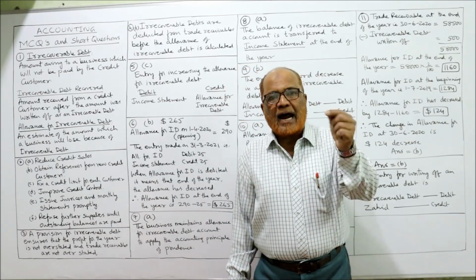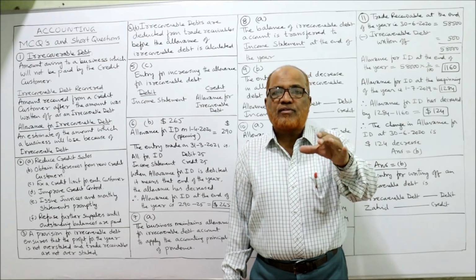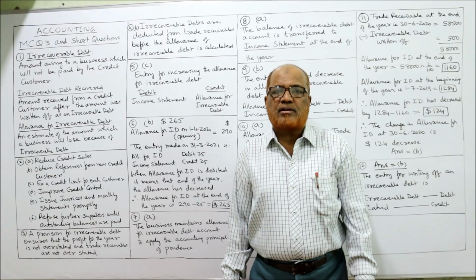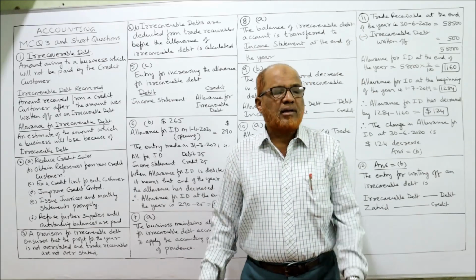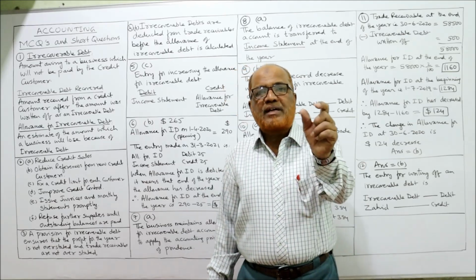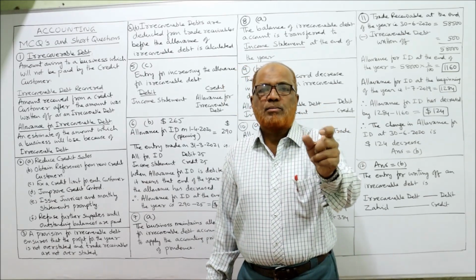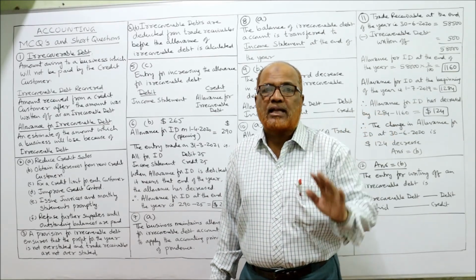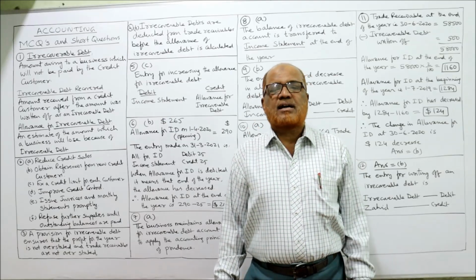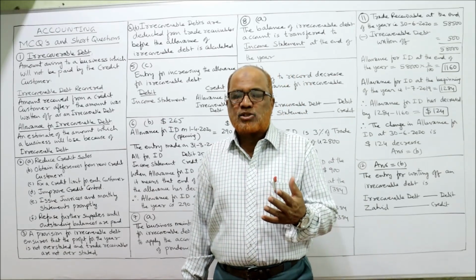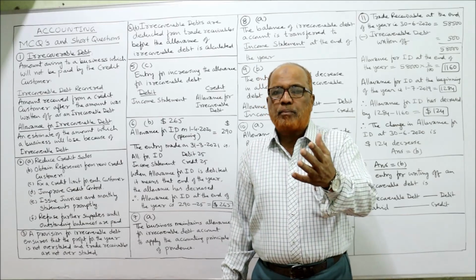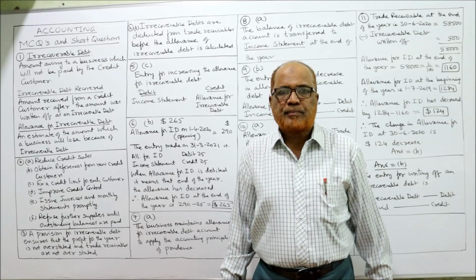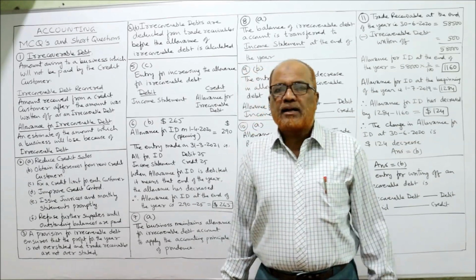Next, third one, fix a credit limit for each customer. There are advantages as well as disadvantages of credit sales. If we indiscriminately sell the goods on credit, then naturally irrecoverable debt will be more. So we will fix the limit for each customer, that we will sell the goods only this much, not more than this. For example, Mr. X is a credit customer. According to past experience, we know that we cannot sell a huge amount on credit to Mr. X. We will fix a limit.